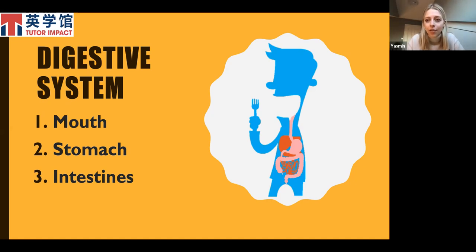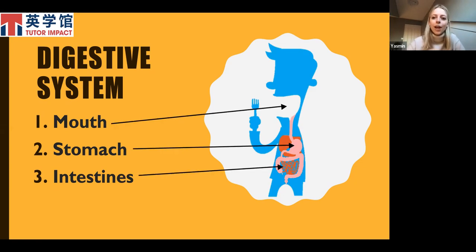And I think we're going to have some arrows now showing you where these are on the diagram. Here we go. As you can see, the mouth, I think you might know this one already, is obviously at the top. So when you eat food, it goes into your mouth. It then goes down what we call the esophagus into your stomach, which, as you can see from the diagram, is around here. And then the last step before it leaves your body is the intestine. And as I said, that is split into the small intestine and the large intestine, which we will look at later on.